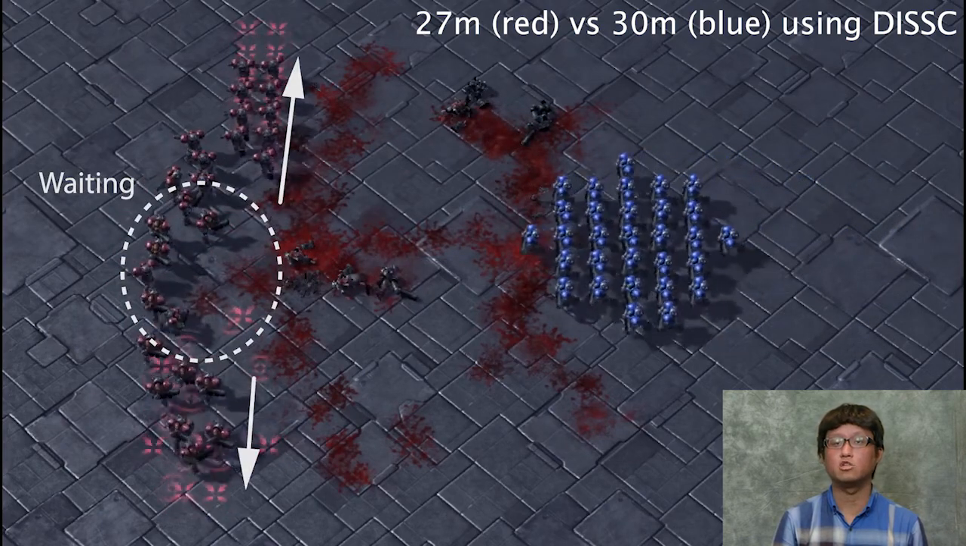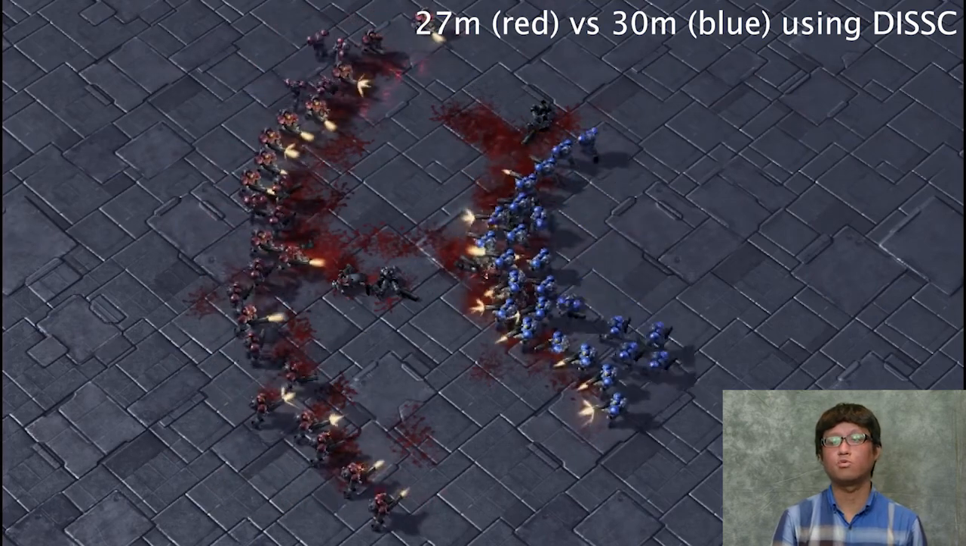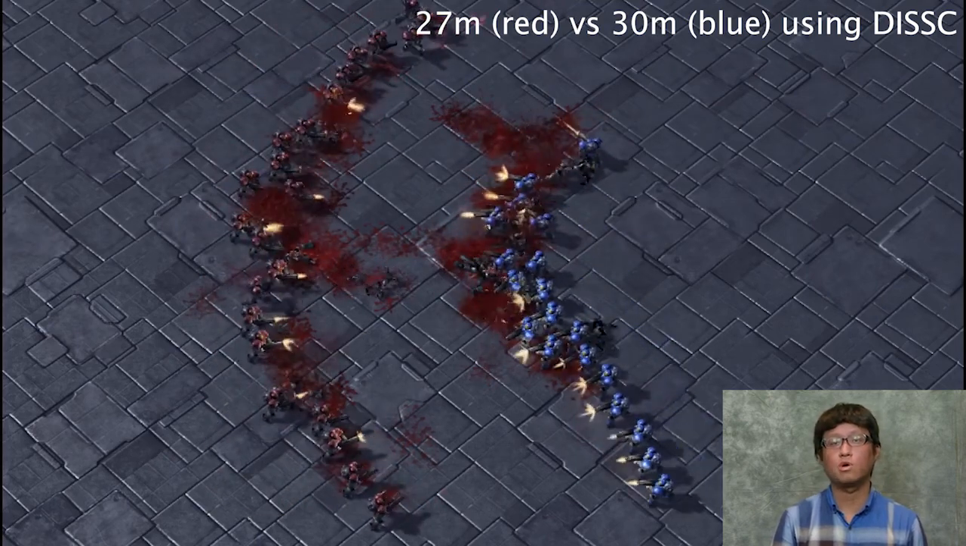Here is a replay of our policy for the map 27M versus 30M scenario, where we control the 27 red agents. Even without communication, we seem to see coordinated movement where the agents learn to wait and surround the blue team to win.